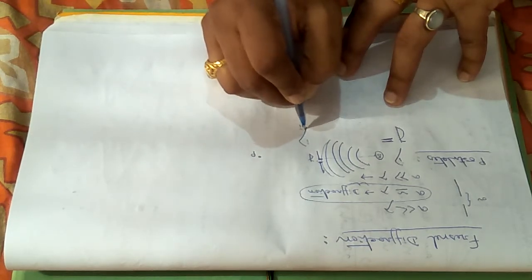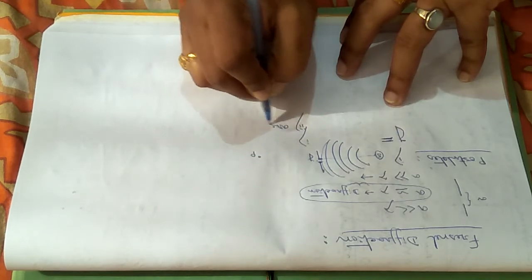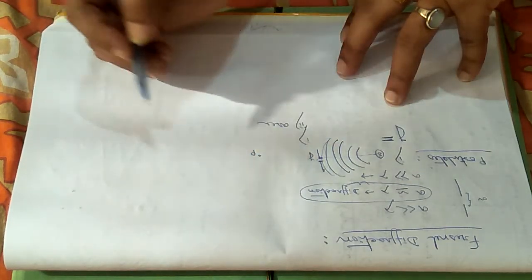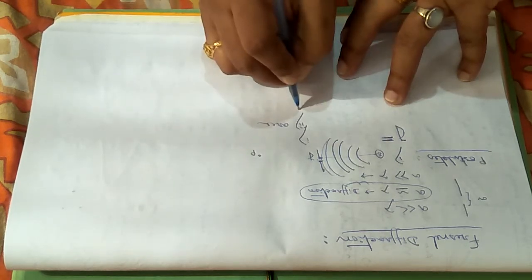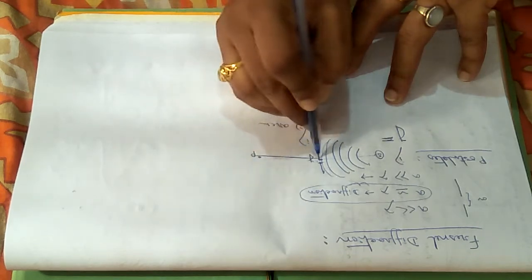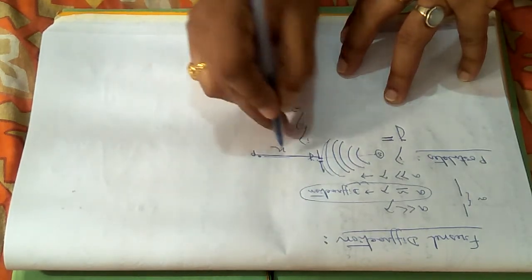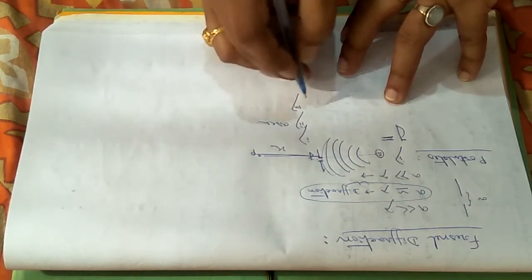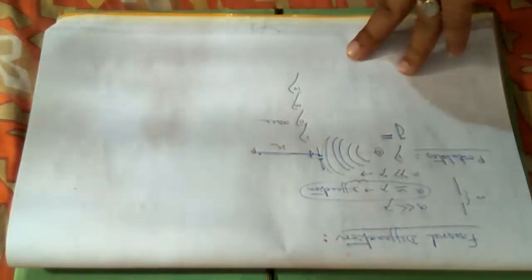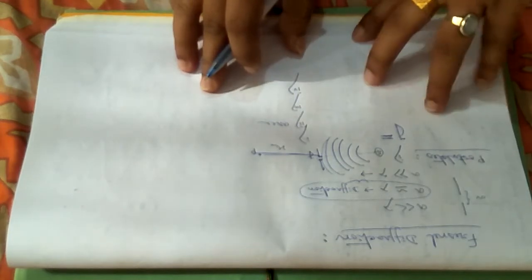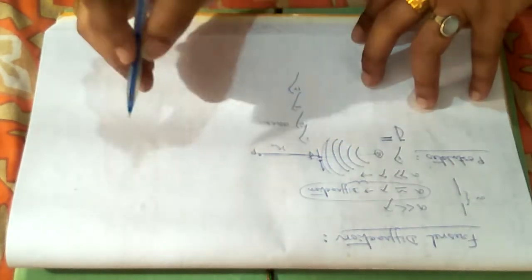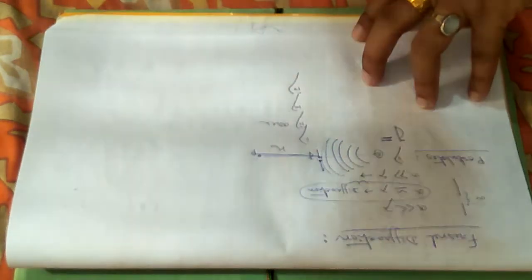Secondly, number two, it will be proportional to the area of the obstacle or area of the slit. Thirdly, it will be inversely proportional to the distance. Suppose this distance is x, it will be inversely proportional to the distance. And fourth, most important, it will be proportional to the obliquity, that is the angle between the direction of the secondary wavefront and the point P.